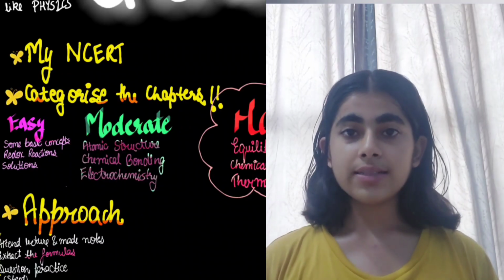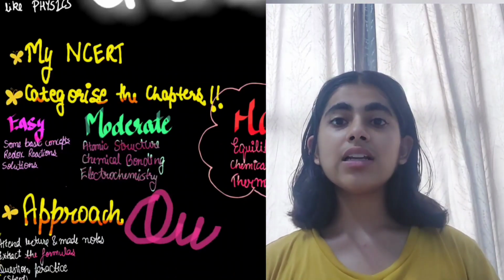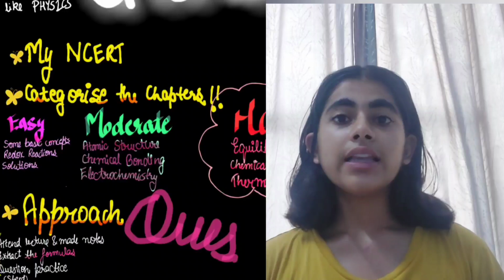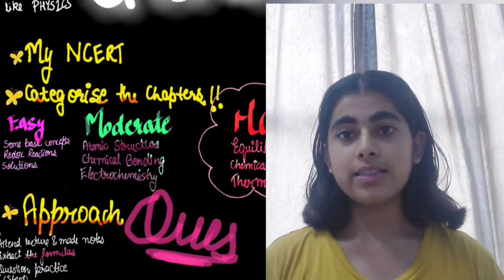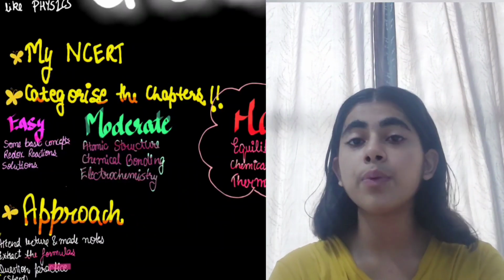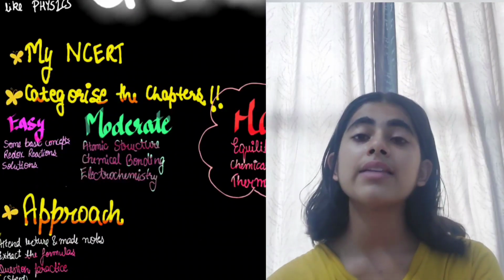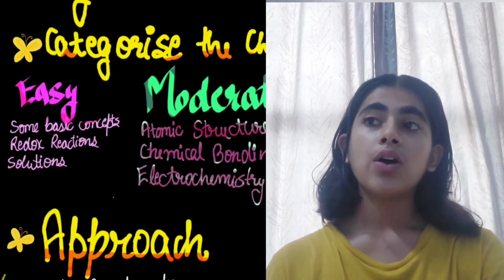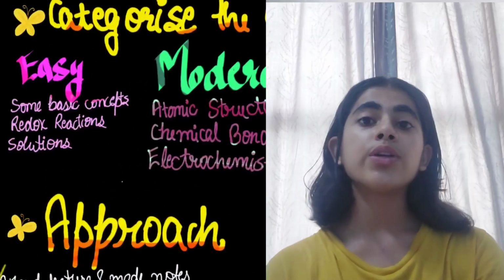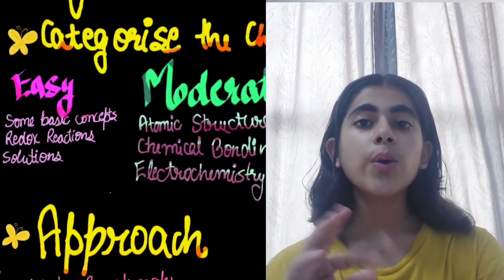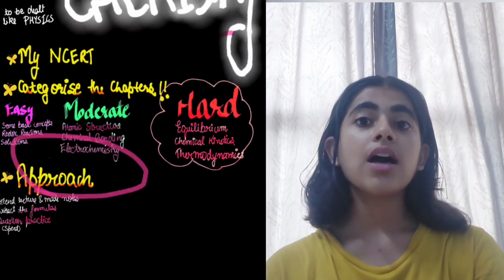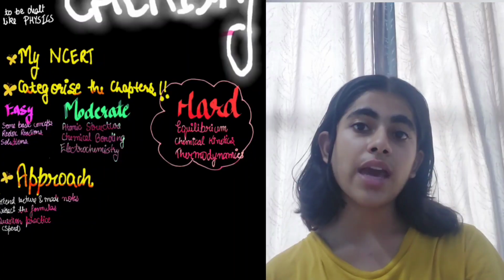Extract those formulas because physical chemistry should be dealt with like physics. Then comes question practice. If you haven't practiced that much, you are prone to make calculation mistakes because it involves complex and lengthy calculations. Also, when to apply which formula in equilibrium ones, it's quite confusing. So just practice as many questions as you can.